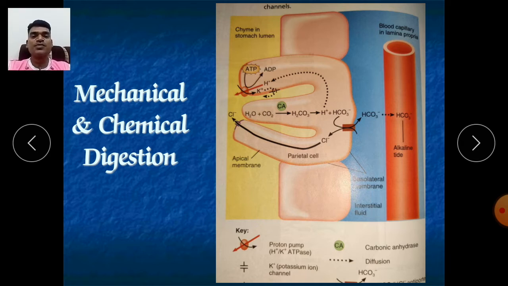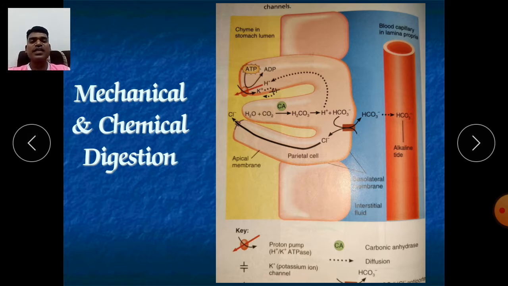After that, pepsin will be secreted. The HCl secretion depends on various elements like histamine. It also depends on the parasympathetic nervous system, which also controls the secretion of HCl. Acetylcholine increases the secretion of HCl.